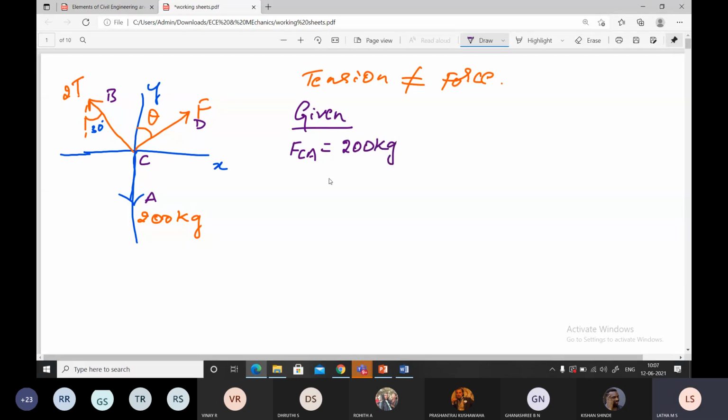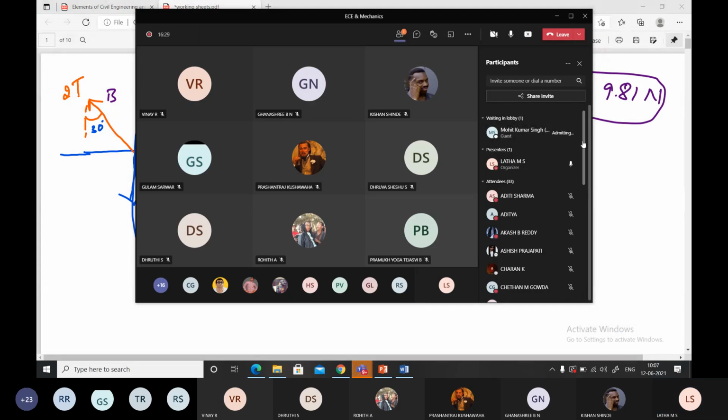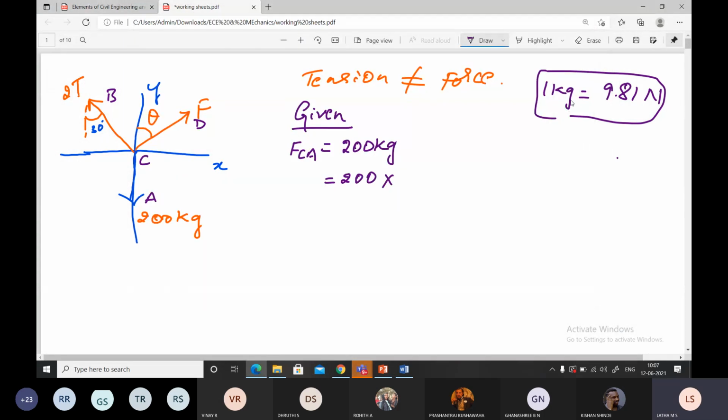Convert that into newtons. 1 kg force is equal to 9.81 newtons, so I have to multiply with 9.81.